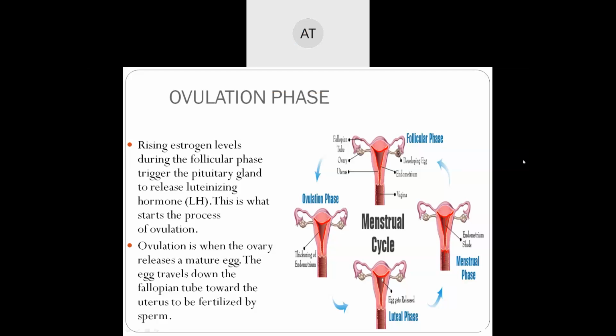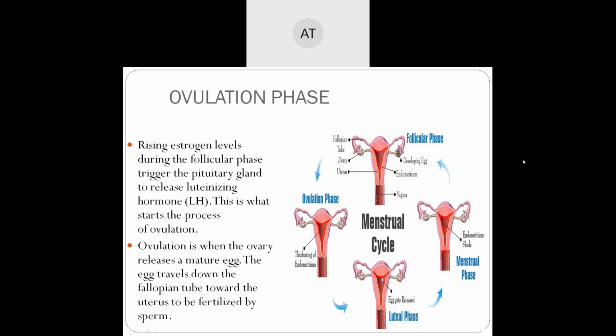Rising estrogen level. Ma'am, I'll read this. First you read out, then afterwards you have to tell me what you understood. Ovulation phase.